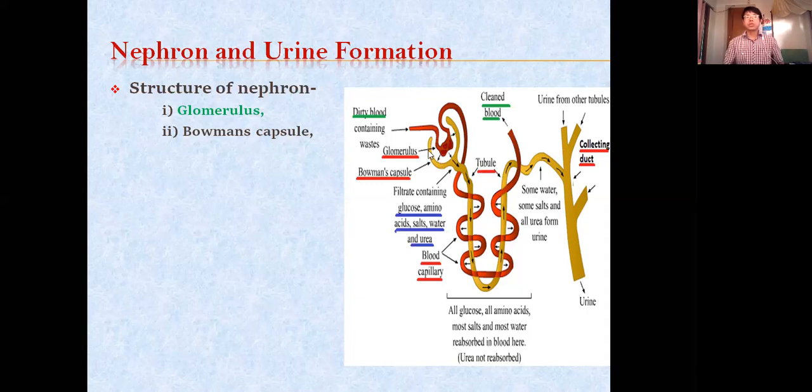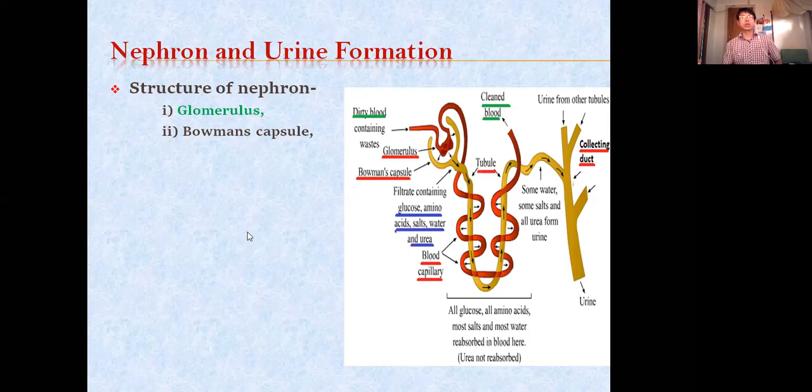So this is Bowman's capsule. Inside the Bowman's capsule, glomerulus is there. Then this is the tubule. This tubule connects the Bowman's capsule with the collecting duct. So all these branches of this collecting duct are the tubules actually. At the tip of the tubule, there is Bowman's capsule. Inside the Bowman's capsule, glomerulus is there. So glomerulus is nothing, again, but blood capillaries.